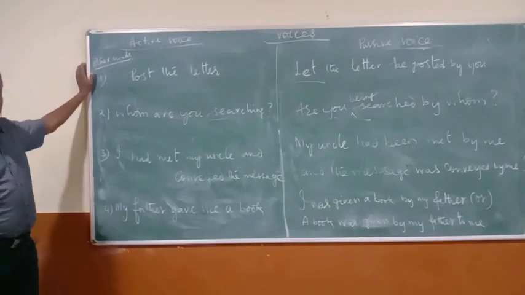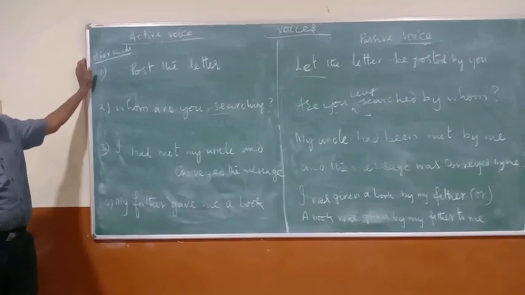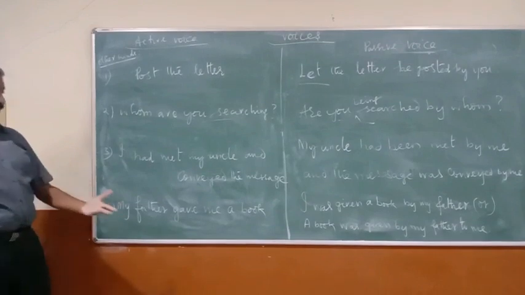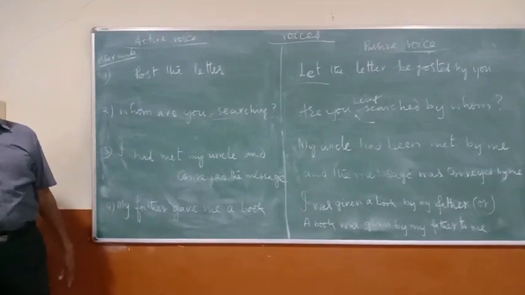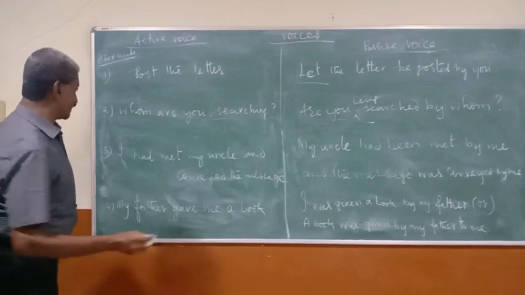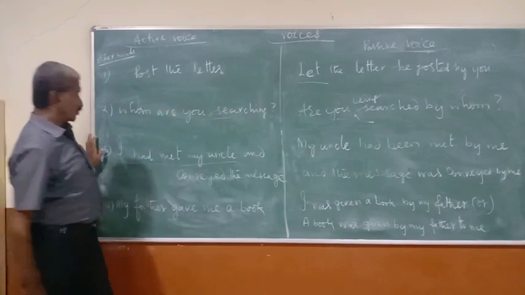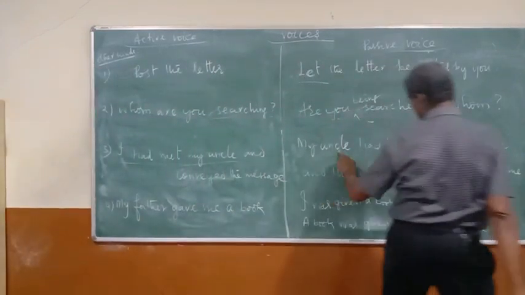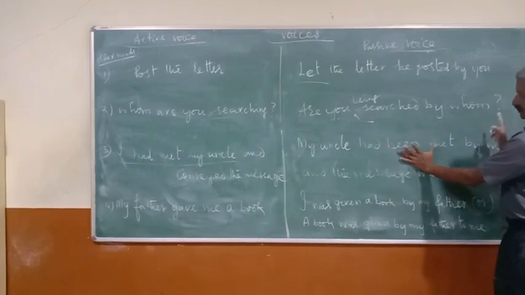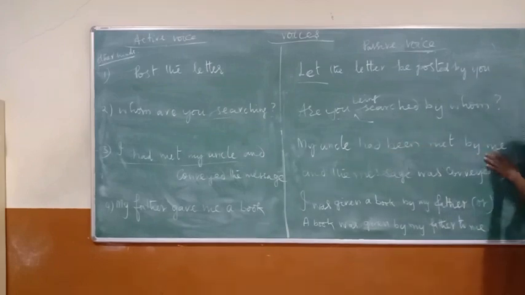When two sentences or two objects are taking place, what will happen? I had met my uncle and conveyed the message. I had met my uncle and conveyed the message. So how can it be changed? First one, let's change. It comes under past perfect. So my uncle will become the subject. My uncle had been met. It shows the passive form, been. Had been met by me.